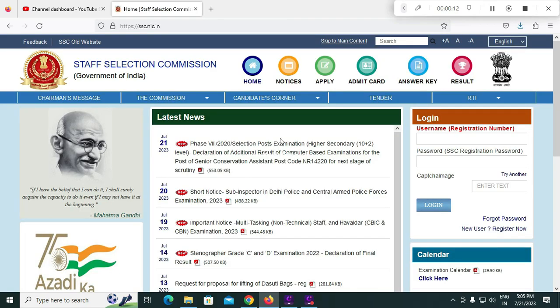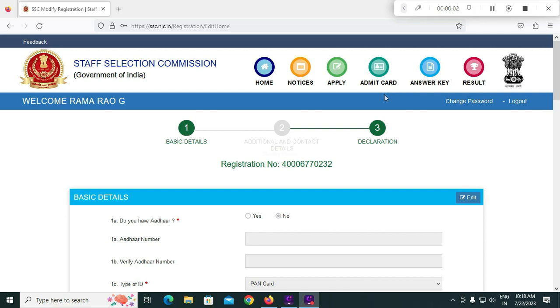Friends, you have to log in with the new changed password. Enter your registration number and the new password you have generated before, and enter this captcha and login. Friends, we have logged in with the new changed password, and it shows like this. Our basic details are visible here. We have to go through all these details and ensure all details are correct.